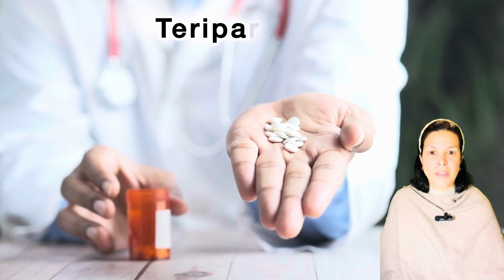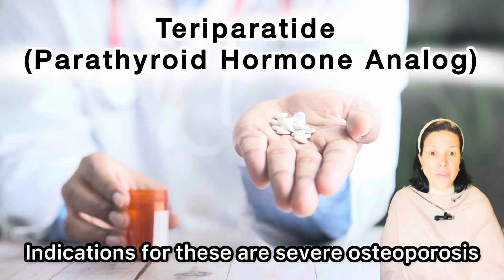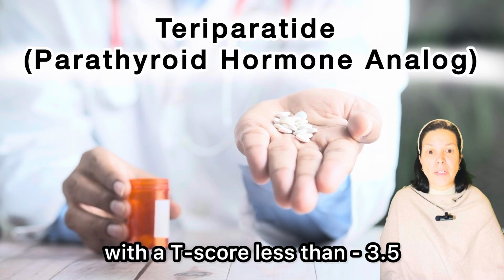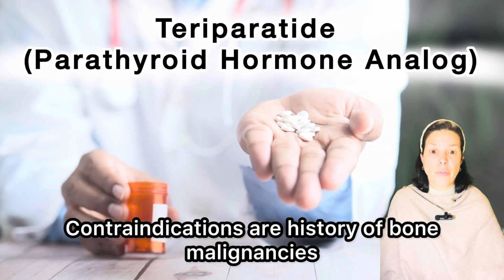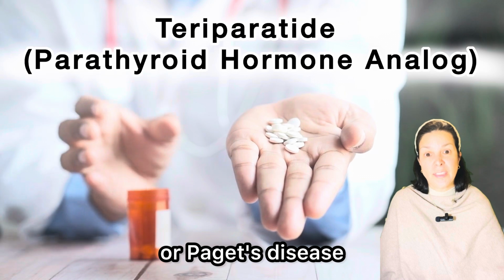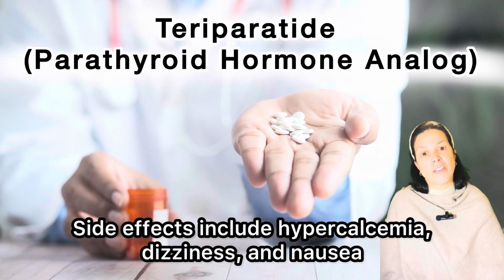Number 3, teriparatide, a parathyroid hormone analog. Indications for these are severe osteoporosis with a T-score less than -3.5 or multiple fractures. Contraindications are history of bone malignancies or Paget's disease. Side effects include hypercalcemia, dizziness, and nausea.